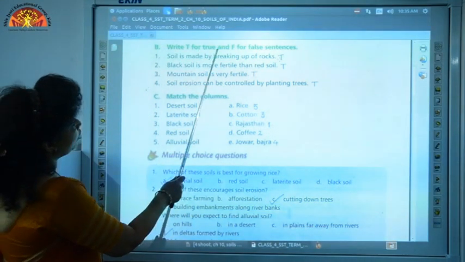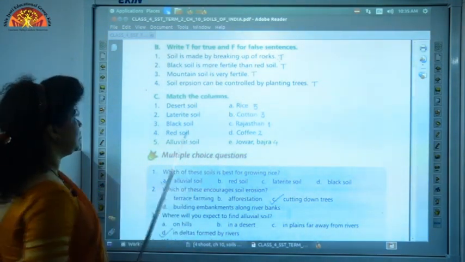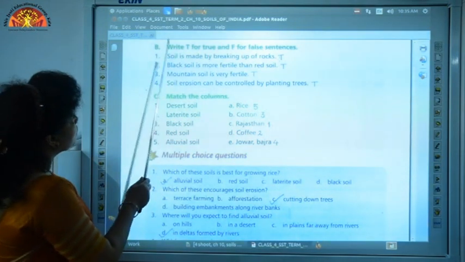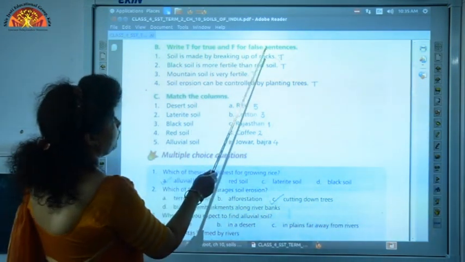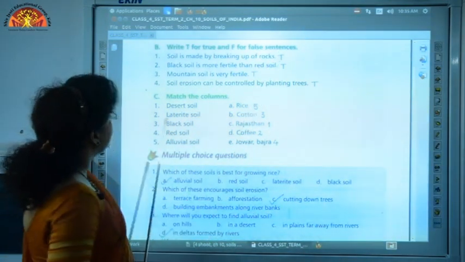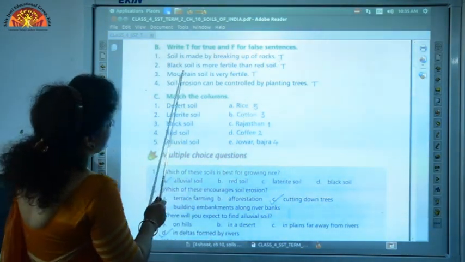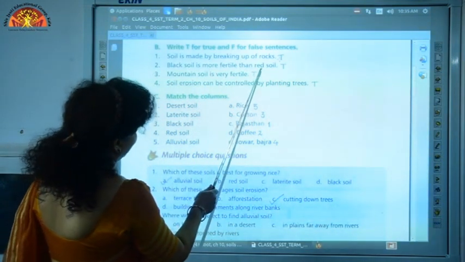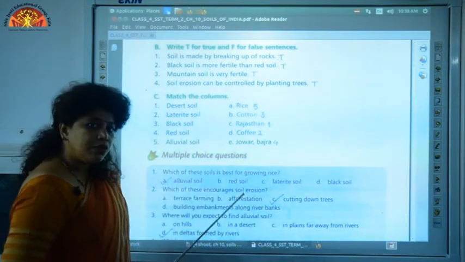Write T for true and F for false statements. Question 1, soil is made by breaking up of rocks. It is a true statement. So write T beside it. Question 2, black soil is more fertile than red soil. This is also a true statement.